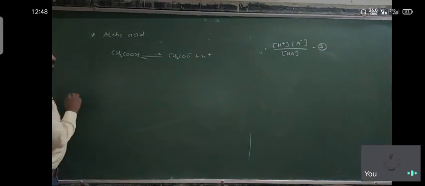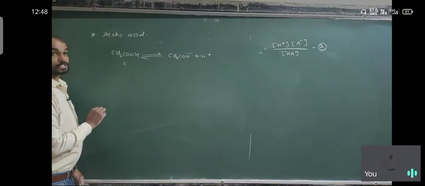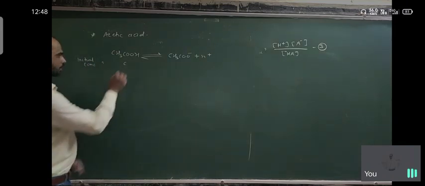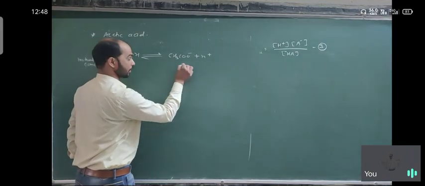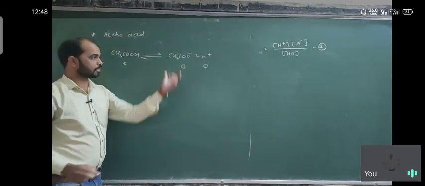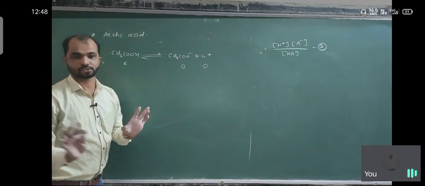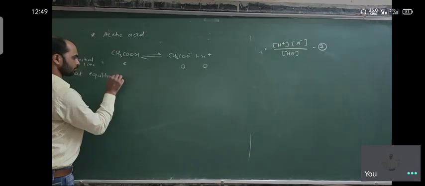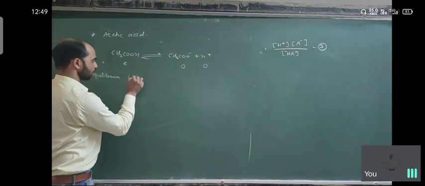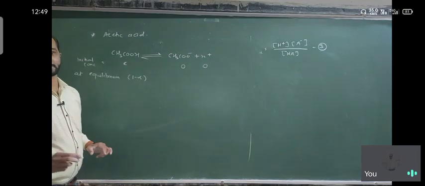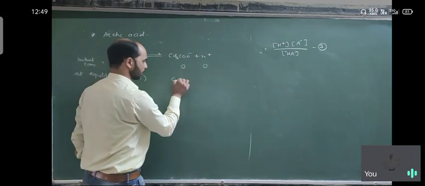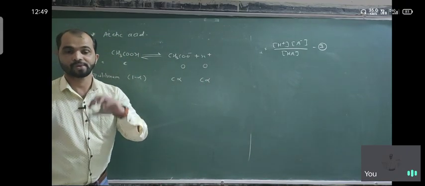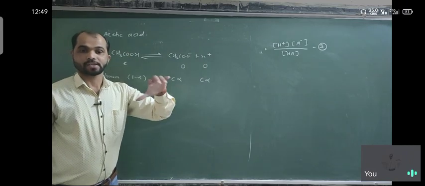So what is the concentration? The concentration of acetic acid is considered as C. The initial concentration is C, but initially the concentration of acetate ion and H plus is 0, there is no dissociation. But at equilibrium, what is the concentration? It is 1 minus alpha, where alpha is the degree of dissociation. And here the concentration is C into alpha. Alpha is the degree of dissociation, meaning how many ions are produced.